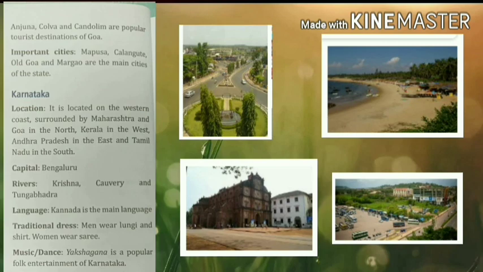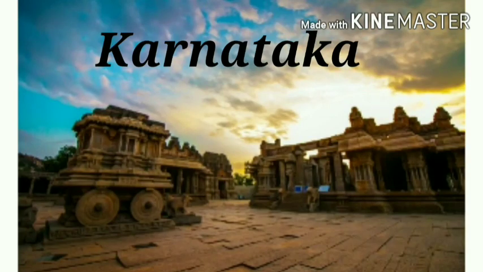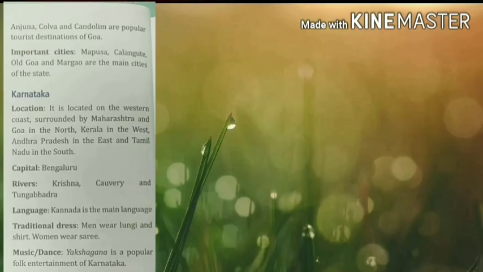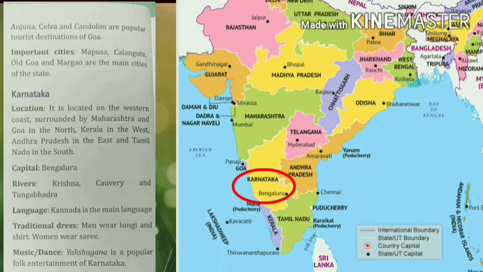Now the next state about which we will discuss is Karnataka. Karnataka is located on the western coast and it is surrounded by Maharashtra and Goa in the north, Kerala in the west, Andhra Pradesh in the east and Tamil Nadu in the south. And the capital of Karnataka is Bangalore.